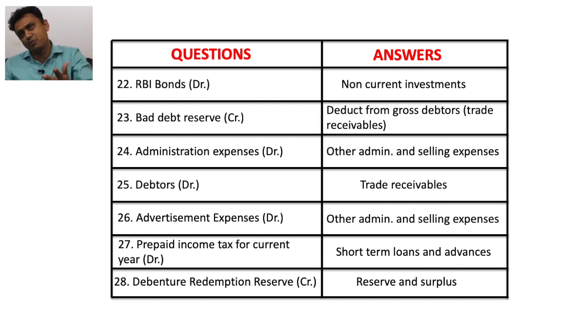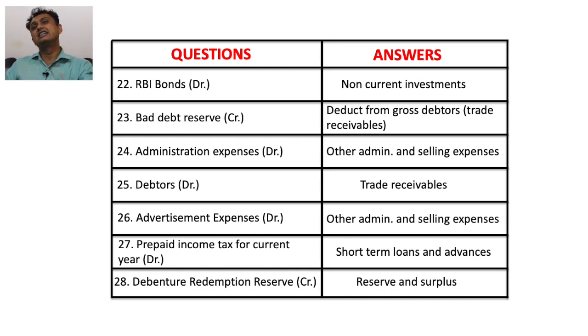Administration expenses, obviously, written down under the head of other administrative and selling expense. Debtors, it is our asset, written down under current assets and the head of trade receivable. Advertisement expenses, debit balance, obviously written down under other administrative and selling expense.